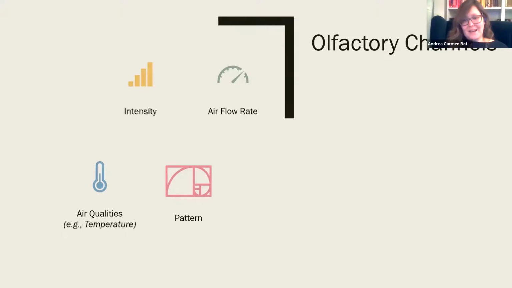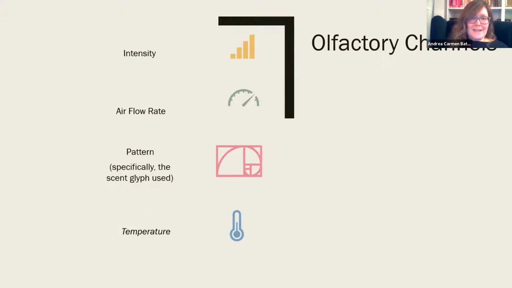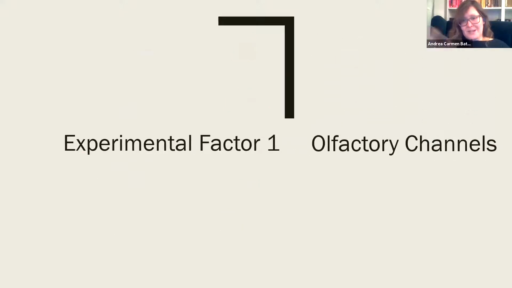So we have our scent intensity, the airflow rate of the airburst, pattern, and specifically the scent type that's used, and qualities of the air. So specifically, we focused on temperature. And these 4 channels represent elements of our first experimental factor here. So we have one experimental factor.